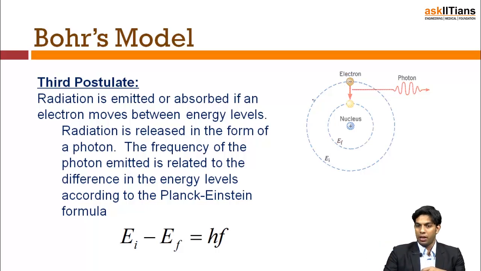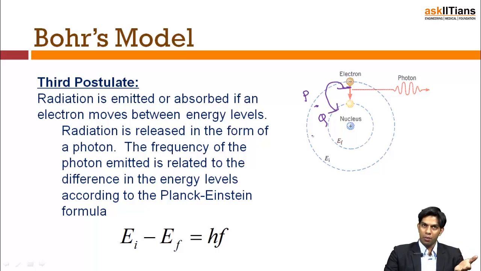Like this. We can clearly see over here that this is the electron, and it's making a transition to the lower state, and while doing so, a photon is released. I know that the energy of the higher state, let's say this is P, this is Q. P is the name of the orbit, so the energy of the P orbit is greater than the energy of the Q orbit.